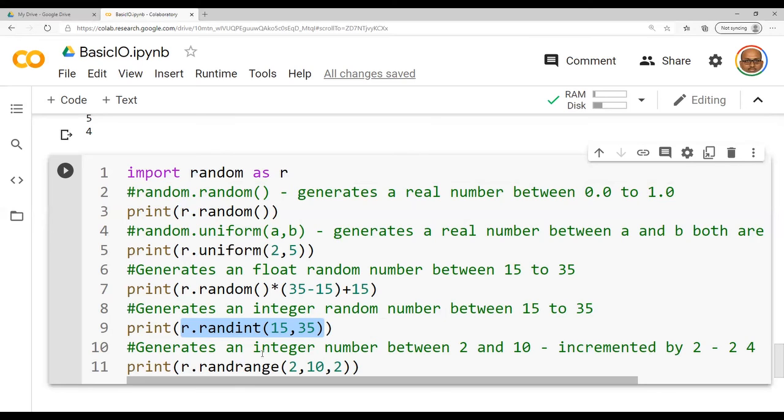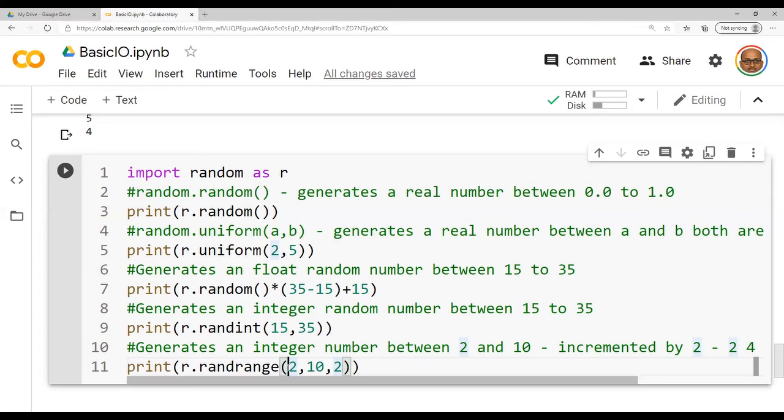And the last one is randrange, which takes three parameters: starting value, ending value, and the increment value. So here randrange generates an integer number which is inclusive of 2 and 10.